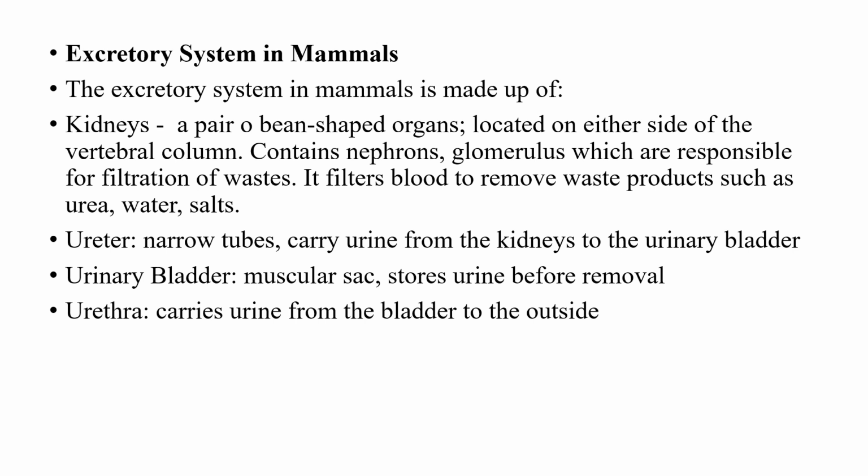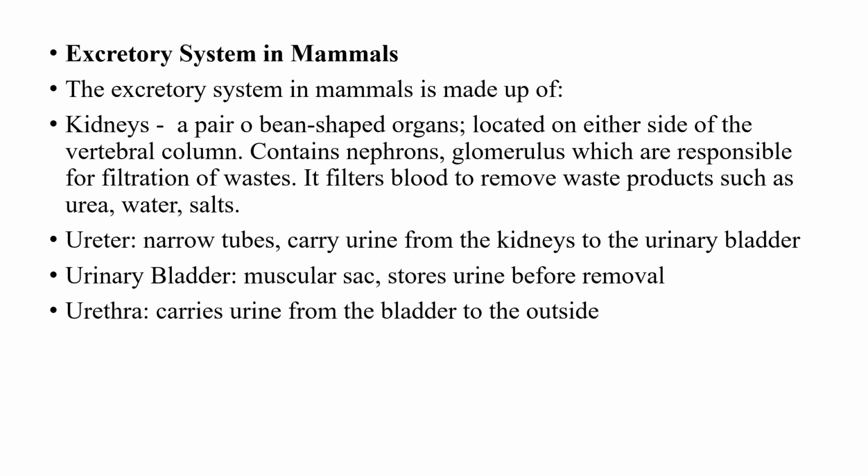The excretory system in mammals is made up of kidneys, which are bean-shaped organs. That is, the kidney has a bean shape, and it is located at each side of the vertebral column towards the front, maybe we say the abdominal region.